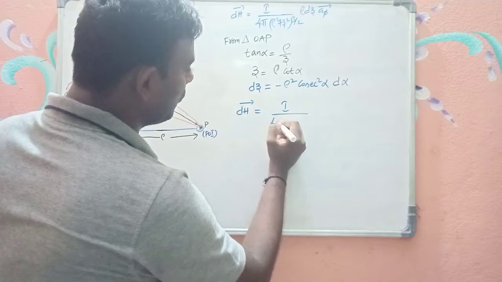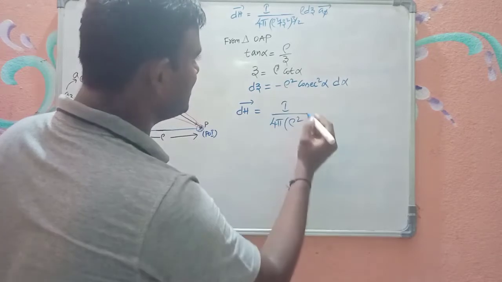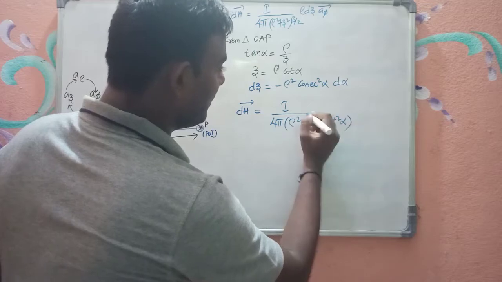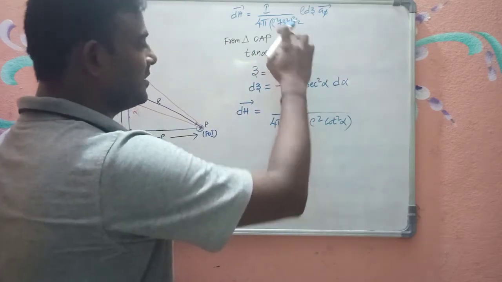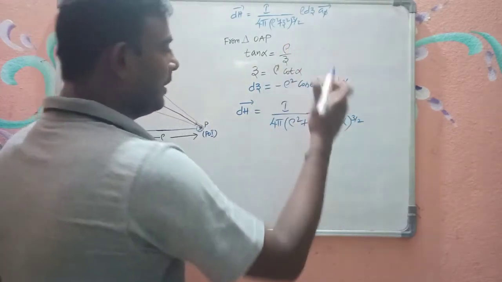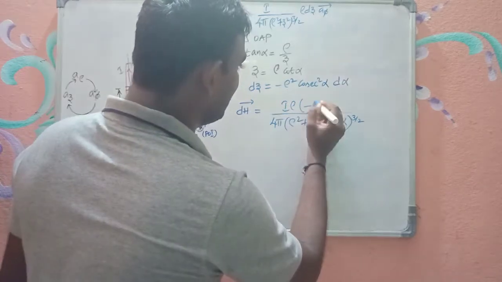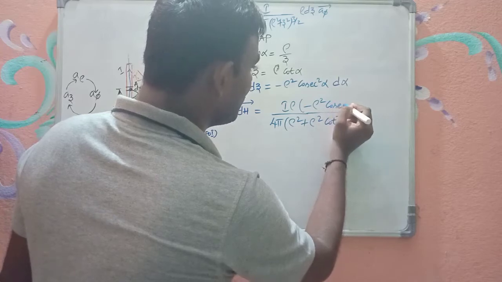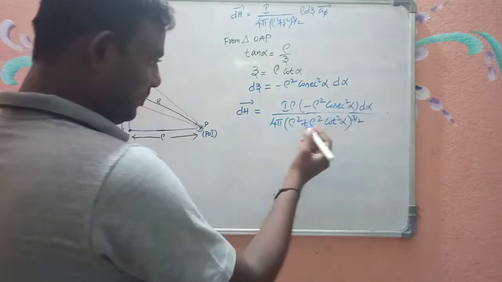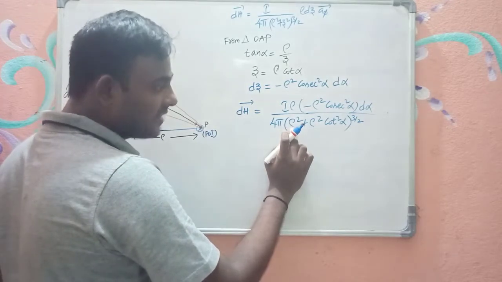I by 4 pi into, in rho square, in place of z square I am writing again rho square cot square alpha, because z is equal to rho cot alpha, z square is nothing but rho square cot square alpha, whole power 3 by 2, and you have rho and dz. In place of dz I am substituting minus rho square cosecant square alpha d alpha. Is it right?